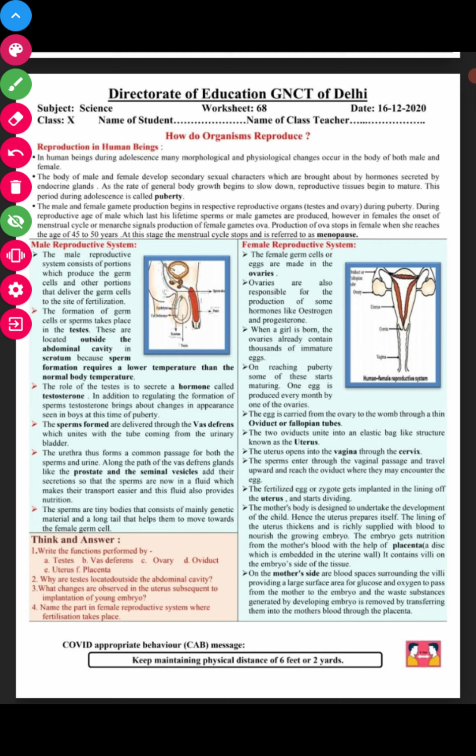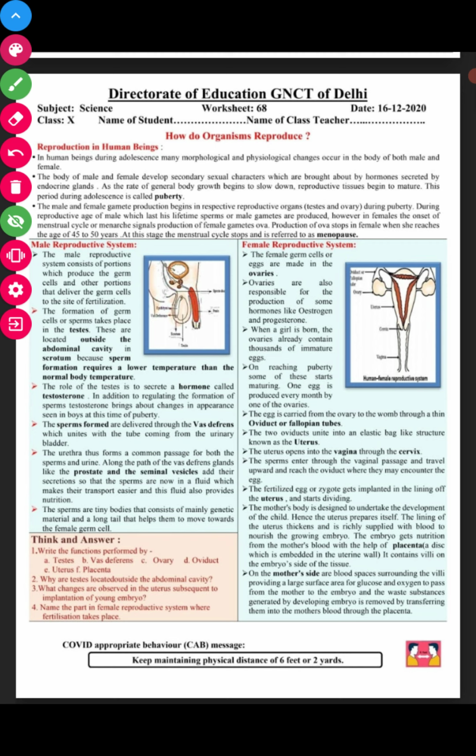As the rate of general body growth slows down, the reproductive tissues start to mature. This period is called adolescence or puberty. The male and female gamete production begins in the respective reproductive organs, the testes or ovary. During puberty, male and female gametes like sperm and ova start being produced in the testes and ovary.